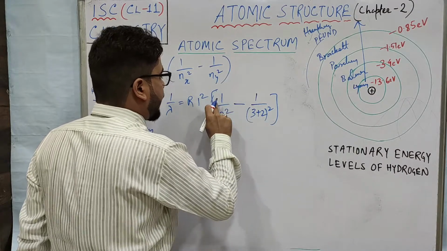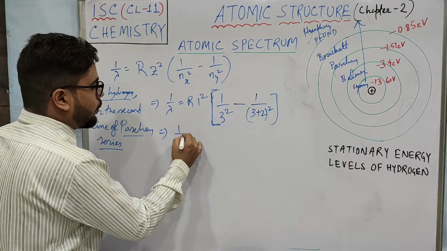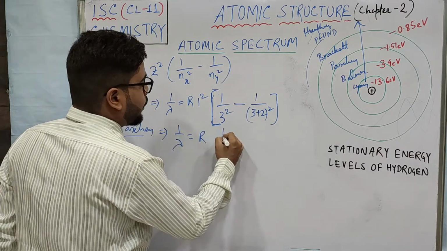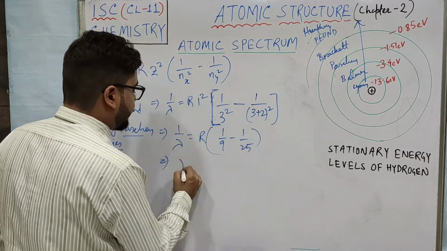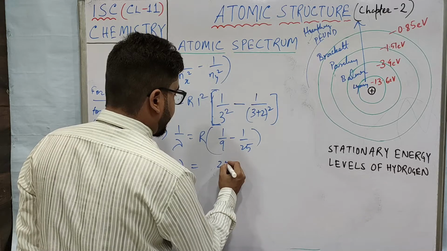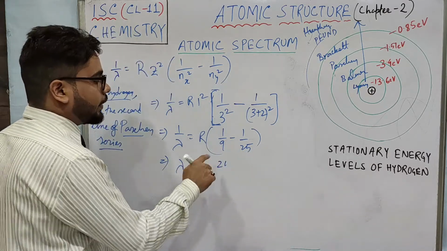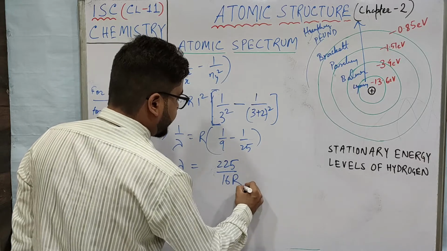Understood? So now if you calculate, you will get the value for this. Let me just quickly calculate. 1 by lambda equals R times (1 by 9 minus 1 by 25). So that gives lambda equals to... 25 multiply 9 is 225. So 225 by 16 R.